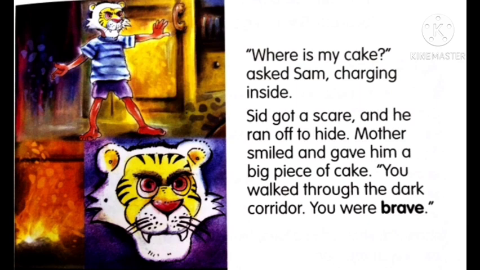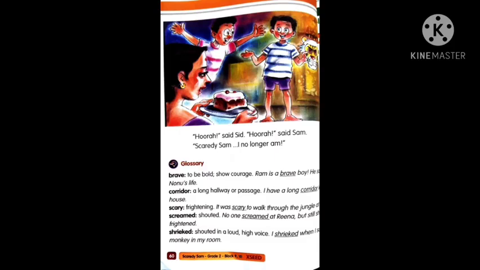Now, can you see what mother gave him? Mother smiled and gave him a big piece of cake. And she praised him, saying that you walked through the dark corridor, you were brave. She was praising Sam, saying that he is very brave. Now let us move to the next page, page number 60. Can you see there? Mother is offering the cake and they both were happy. Sid and Sam both were happy.